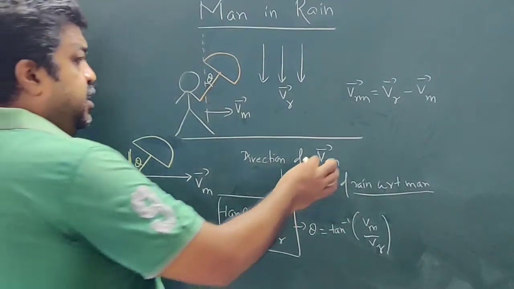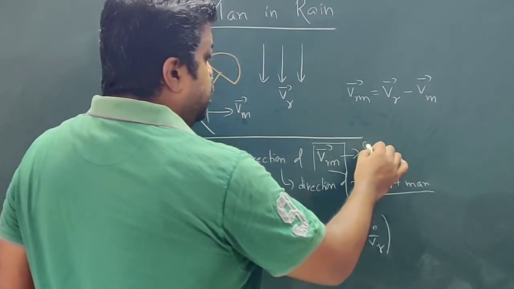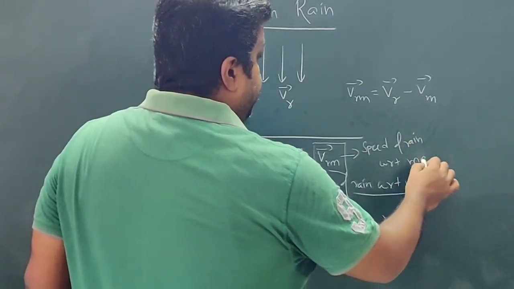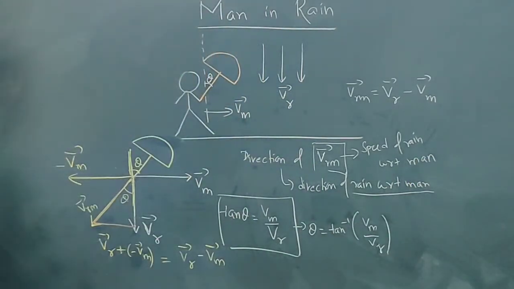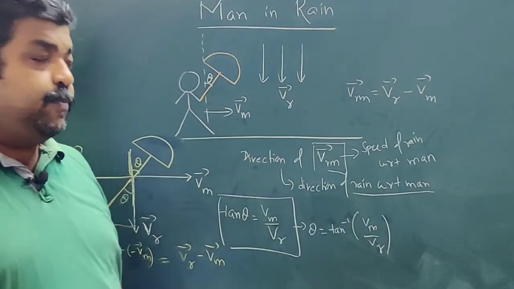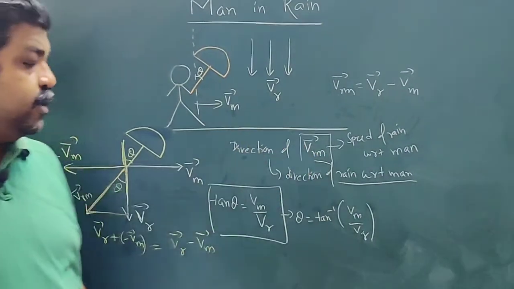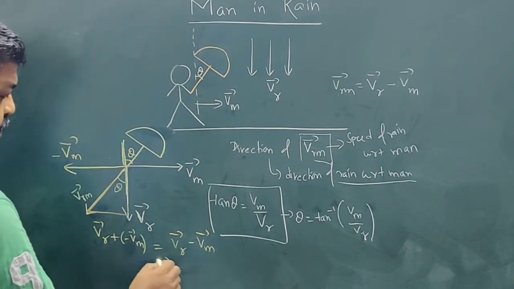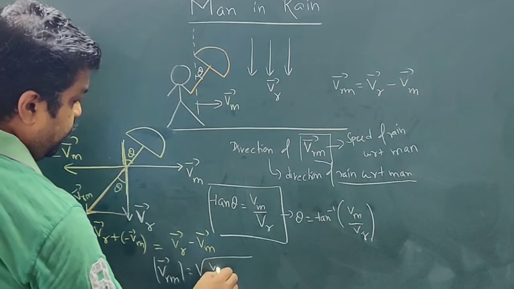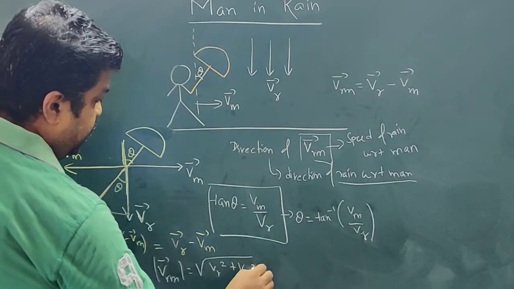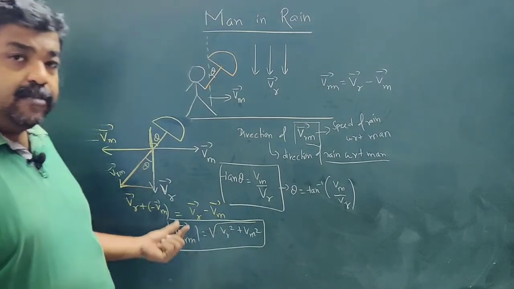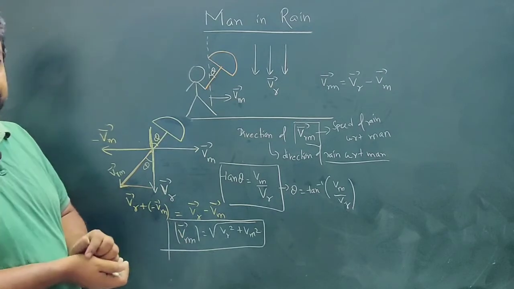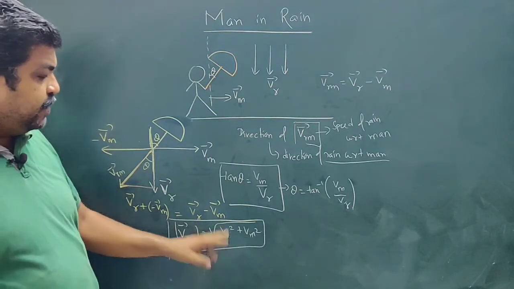And suppose it is asked, what is the speed of rain with respect to man? This is the velocity of rain with respect to man. Speed of rain with respect to man means the magnitude of this quantity. So Vrm magnitude will be square root of Vr square plus Vm square. So this is how you can calculate the speed of rain with respect to man. Obviously this quantity will be greater than Vr.